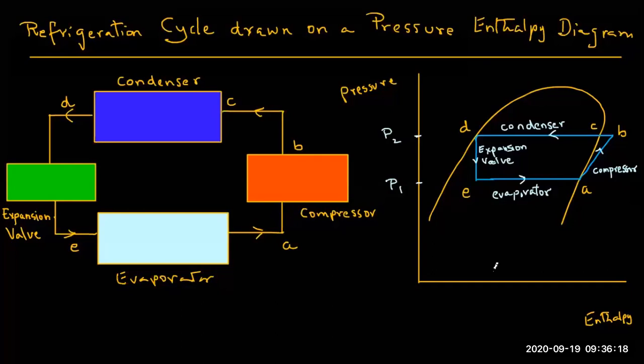This is an adiabatic process from D to E, but the enthalpy of the system remains the same. That's why we have this vertical line from D to E. And this cycle will keep continuing.